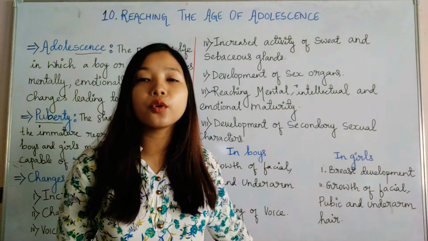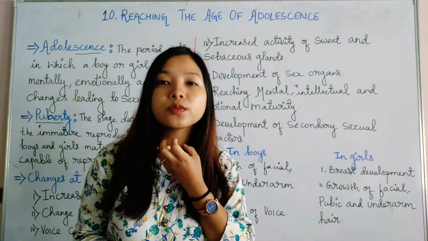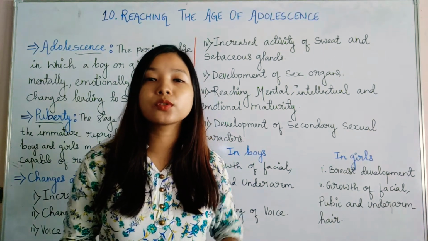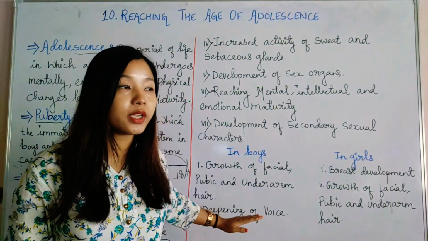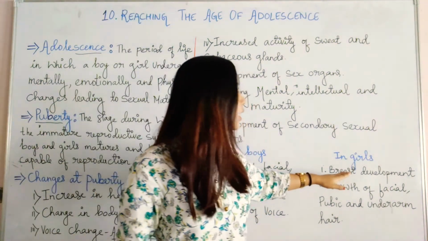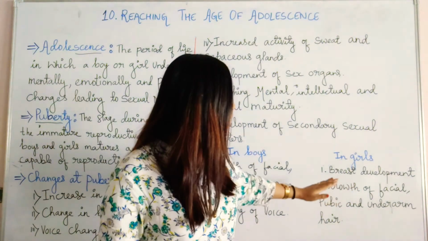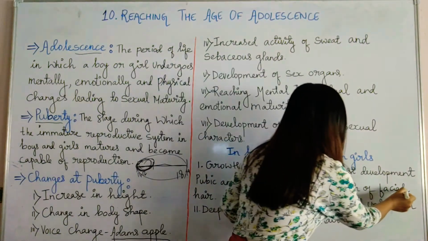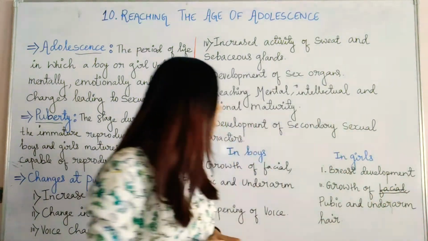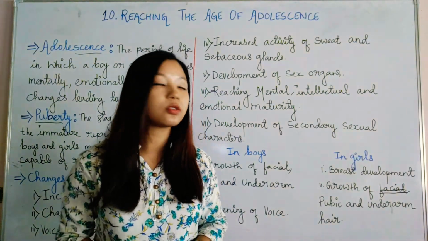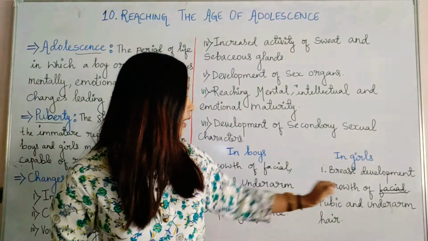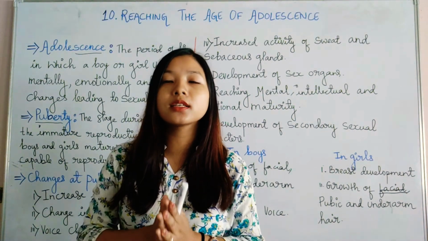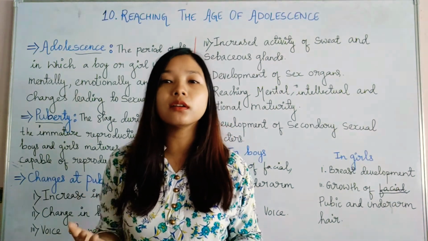Also there is deepening of their voice, as the muscles of their voice box or larynx swell up, which makes their voice very deep. So these are some of the secondary sexual characters in the boys, while in the girls we can see development of their breasts as well as growth of pubic hair and underarm hair. Facial hair is not very prominent in the girls, but in some cases you will observe facial hair also. These are some of the secondary sexual characters that help us to differentiate between a girl and a boy.